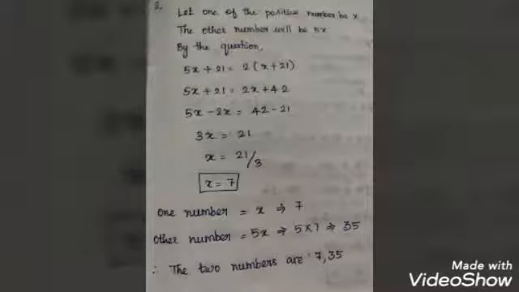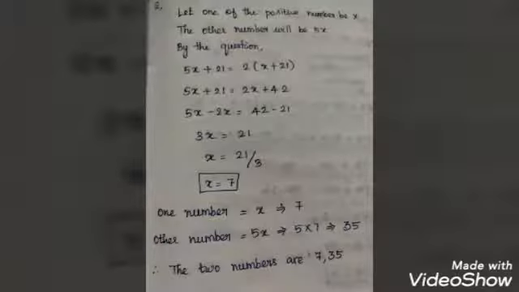So 5x plus 21, 2 is common for the bracket. So multiplying the 2, 2x plus 42. So 5x, the 2x will come to this side as minus 2x, is equal to 42. The plus 21 will come this side, minus 21. So 5 minus 2, 3x is equal to 21. x is equal to 21 divided by 3, x is equal to 7. So the positive number x is equal to 7.